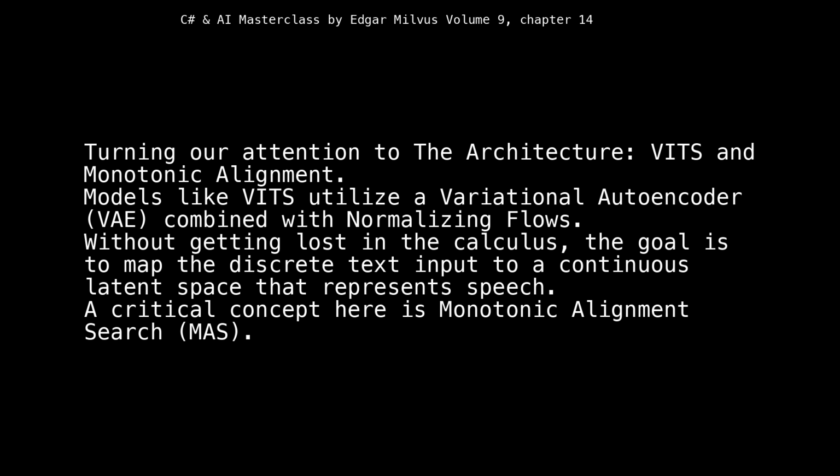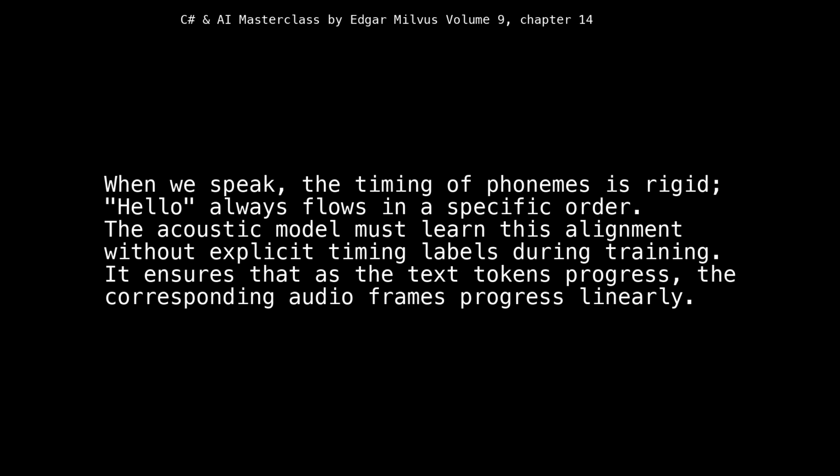Turning our attention to the architecture, VITS and monotonic alignment. Models like VITS utilize a variational autoencoder, VAE, combined with normalizing flows. Without getting lost in the calculus, the goal is to map the discrete text input to a continuous latent space that represents speech. A critical concept here is monotonic alignment search, MAS. When we speak, the timing of phonemes is rigid, hello always flows in a specific order. The acoustic model must learn this alignment without explicit timing labels during training. It ensures that as the text tokens progress, the corresponding audio frames progress linearly.